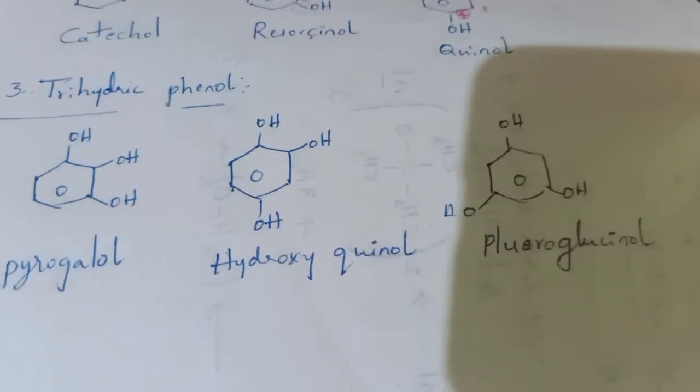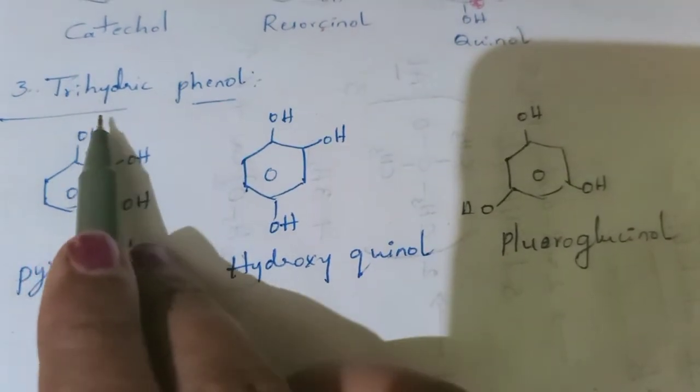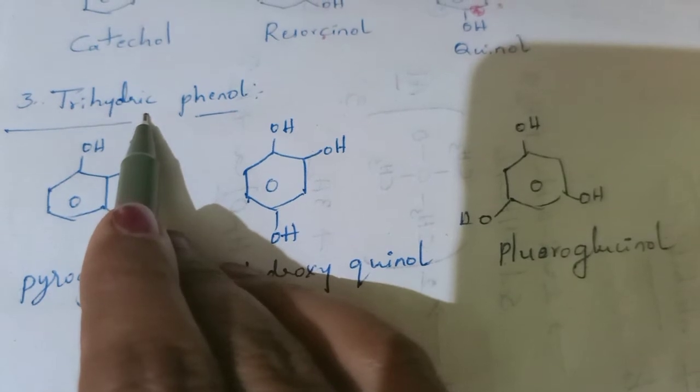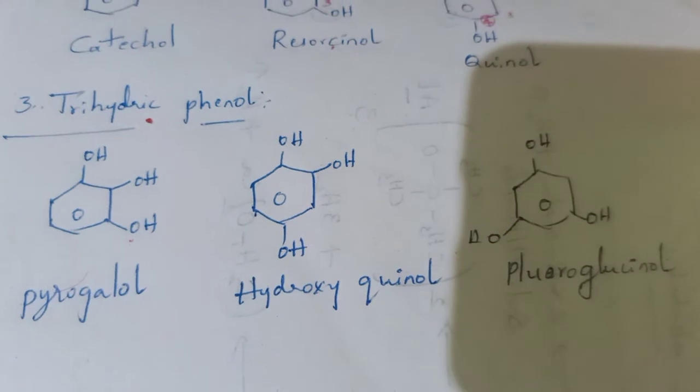Now we'll see the third type of phenols, that is trihydric phenols. The name tri indicates the presence of three hydroxy groups. So if three hydroxy groups are present on a benzene ring, that is known as trihydric phenol.